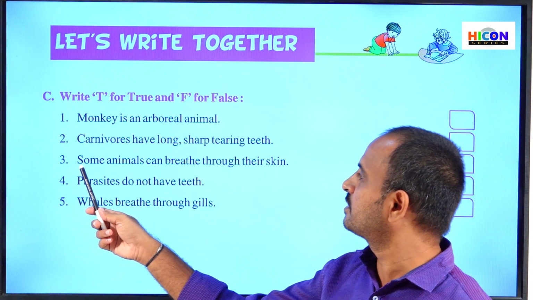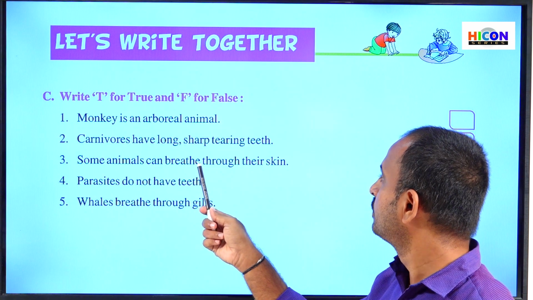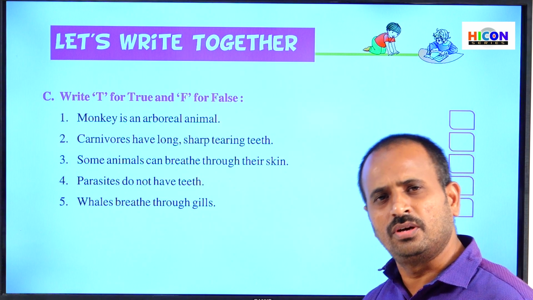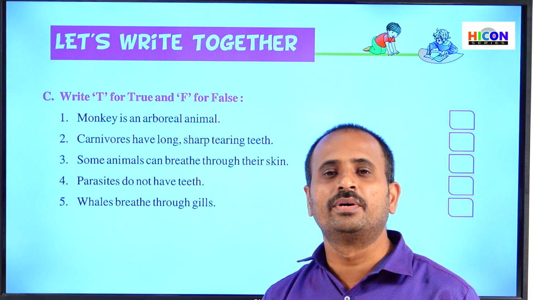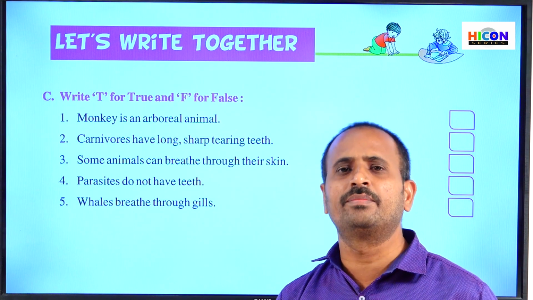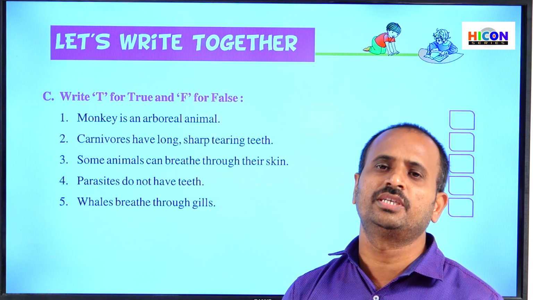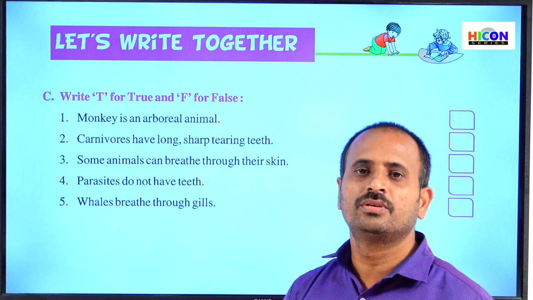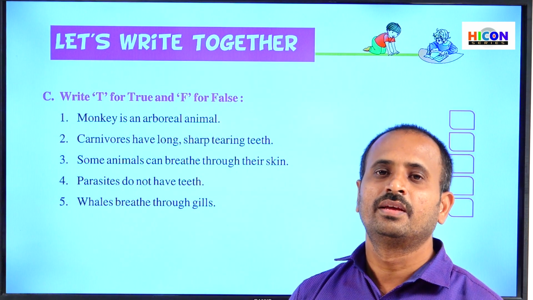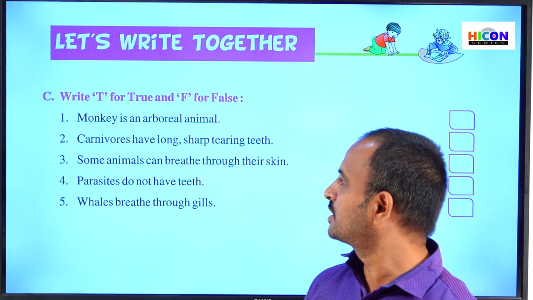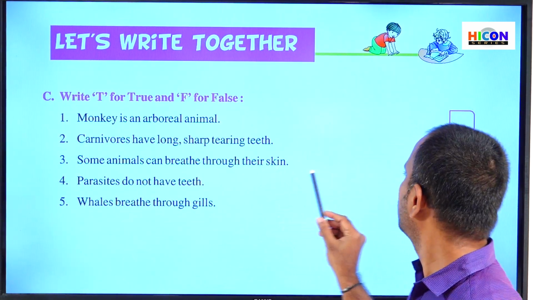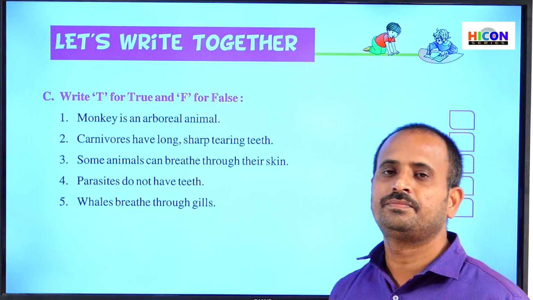Children, read the third sentence. Some animals can breathe through their skin. So children, is it correct? Generally, most of the animals can breathe through their nose. All the human beings and all the animals, most of the wild and domestic animals, breathe through their nose. But some animals like frog and earthworm can breathe through their skin. So the third sentence is correct. That is true. So write T in the third box.